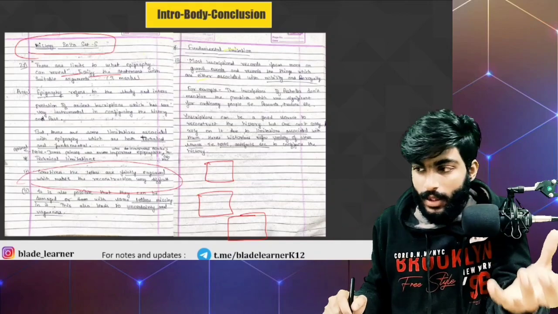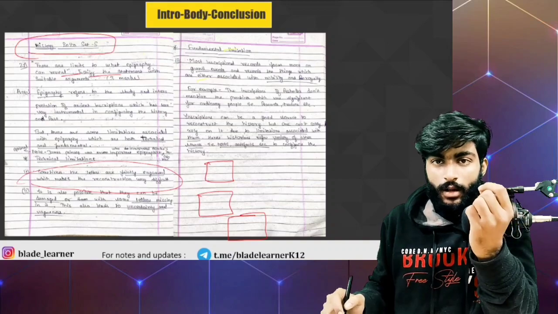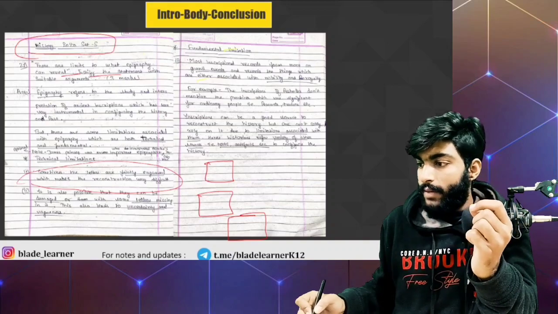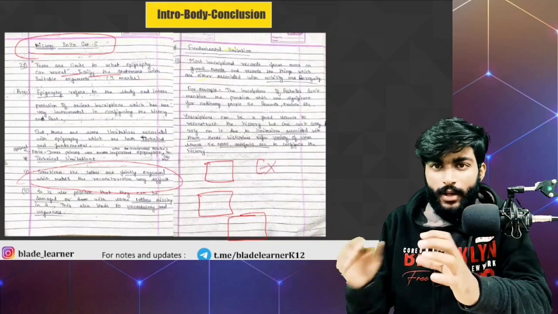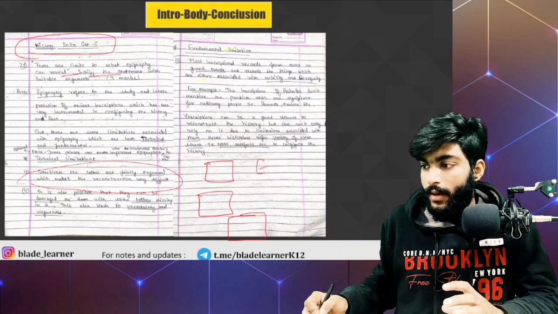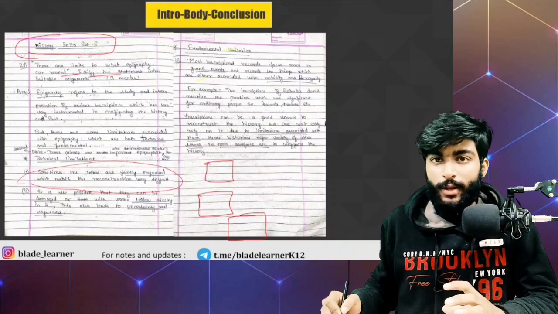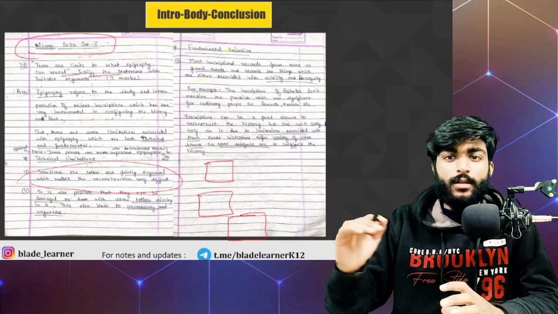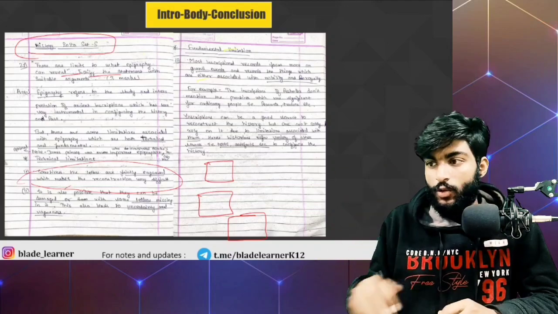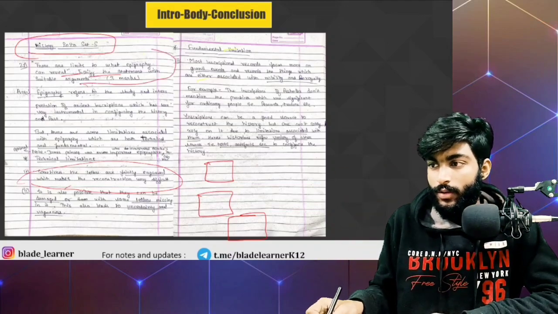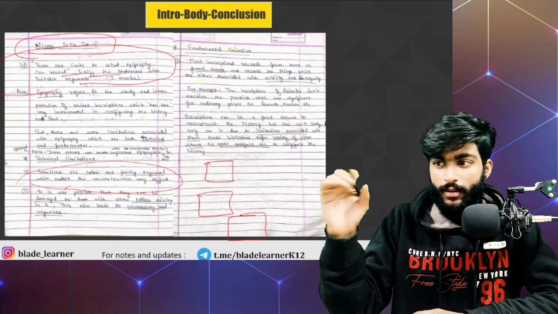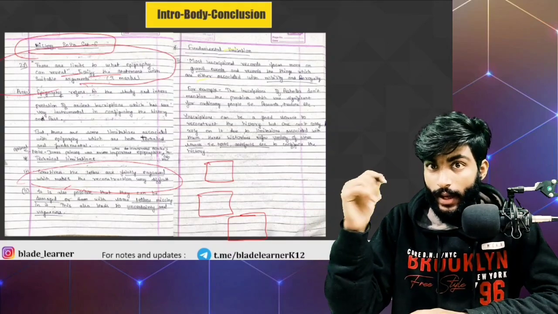While writing the subjective paper, the first thing that an aspirant should do is to play with the psychology of the examiner. The examiner is here to just take the copy. He or she does not want to spend much time in your copy. So make your work as simple and convenient as you can. So answering this question in the intro, body, conclusion type answer will be the first step to make their work as convenient as you can.